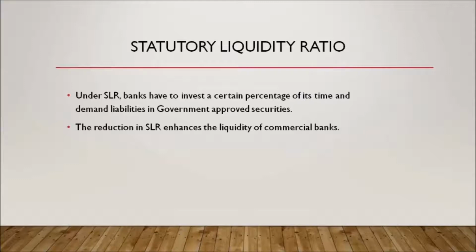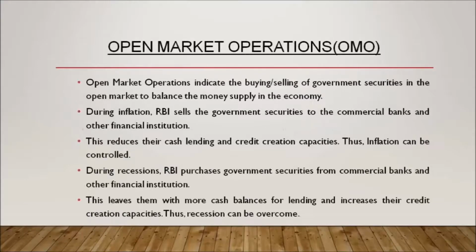When people get fewer loans, then the demand for goods and services will also be lower. This leads to lower prices of goods and services. On the contrary, if SLR is decreased, then commercial banks need to keep less liquid funds so that they provide more loans to the people. If more loans are given to the people, higher demand for goods and services will happen so that the prices of goods and services will be higher.